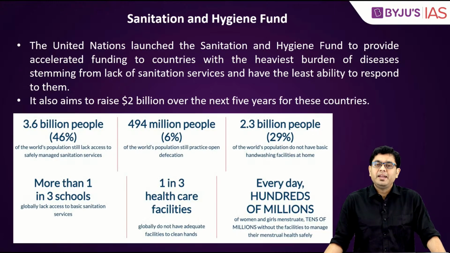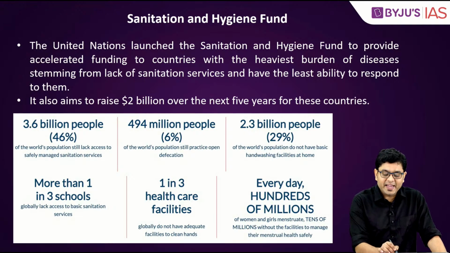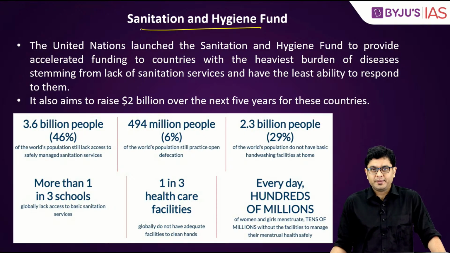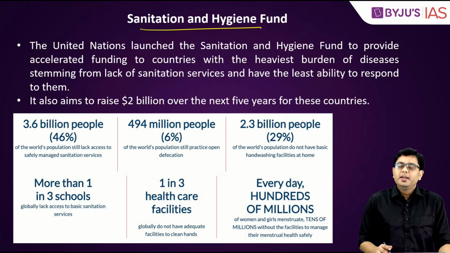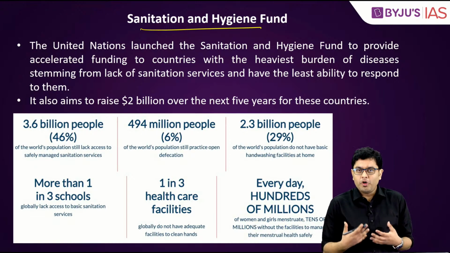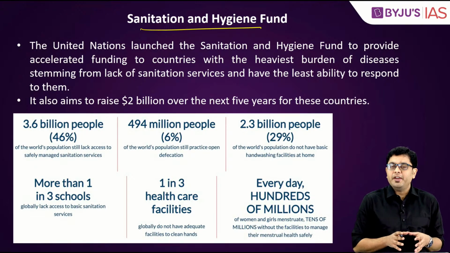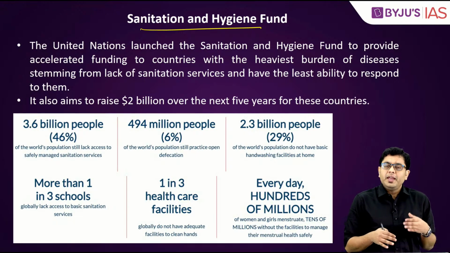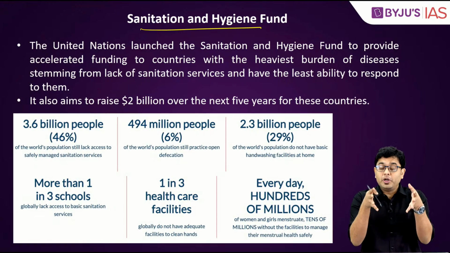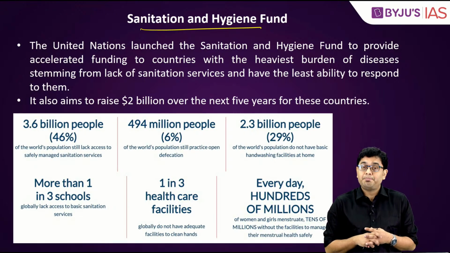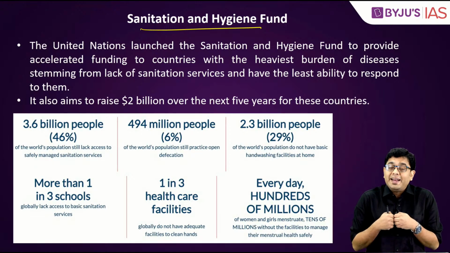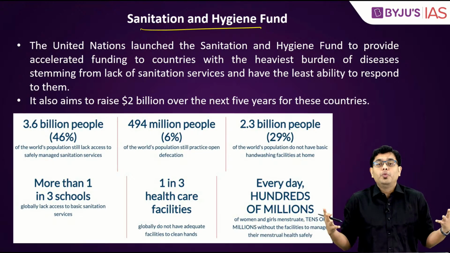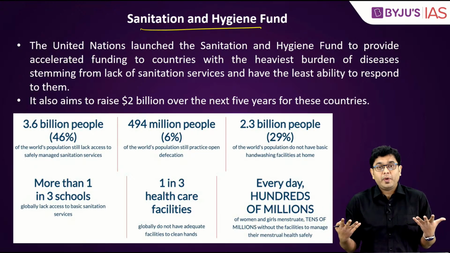Okay? Next, after that, Sanitation and Hygiene Fund. So basically, the United Nations has launched the SHF, or the Sanitation and Hygiene Fund, because it has been observed, and particularly so during the COVID-19 pandemic, the whole sanitation scenario across the world unraveled very quickly.